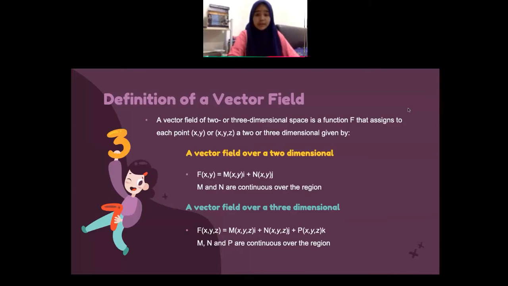If the vector field is 2-dimensional, the function will become F(x,y) = M(x,y)i + N(x,y)j, where M and N are continuous over the region. If it is a 3-dimensional vector field, the function will become F(x,y,z) = M(x,y,z)i + N(x,y,z)j + P(x,y,z)k, where M, N and P are continuous over the region.